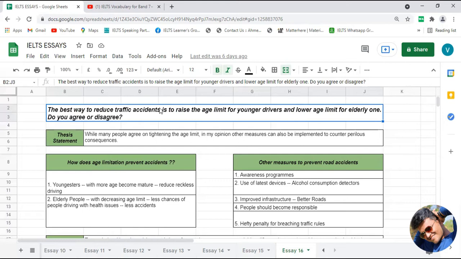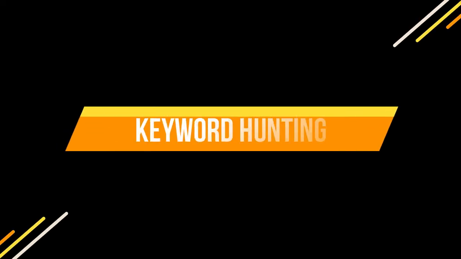For writing the introduction, it is mandatory for you to do two activities. The first activity required is finding the keyword, and the second one is writing the thesis statement. So without wasting any time, let's start keyword hunting for the given statement.